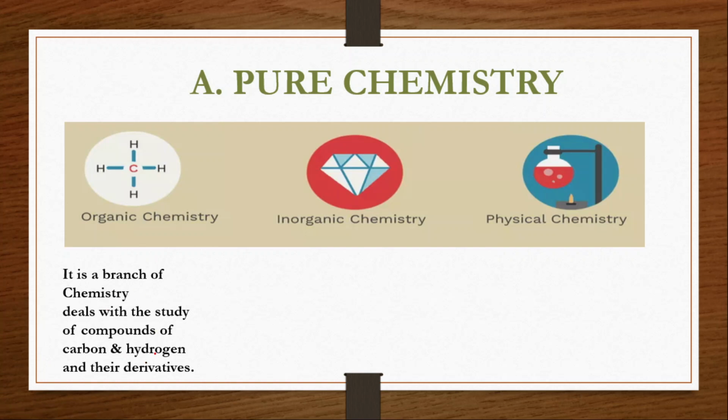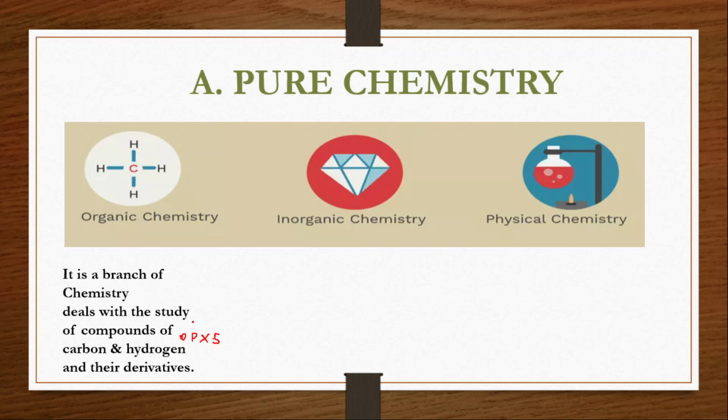Along with carbon and hydrogen, it may be oxygen, and we might have phosphorus. We have halogens, that is chlorine, bromine, iodine, and fluorine. Along with that, sulfur also might be involved in such kinds of compounds. But carbon is a must.